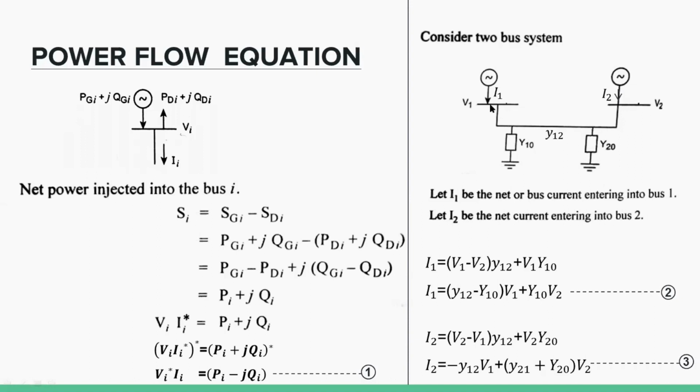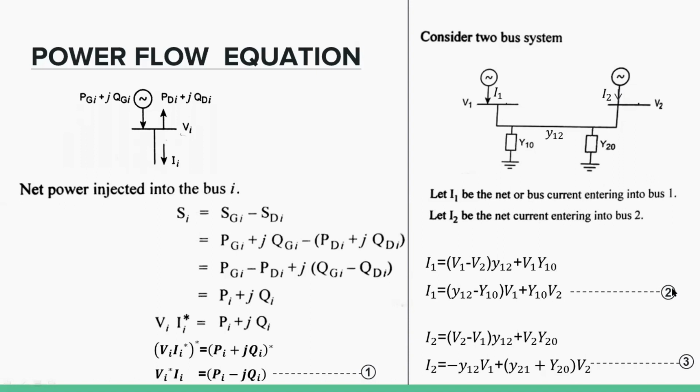Here, applying nodal analysis, write the nodal equations. The I1 current is equal to (V1 minus V2) into Y12 plus V1 into Y10. Then multiply and simplify, you get I1 is equal to (Y12 plus Y10) V1 minus Y12 into V2.